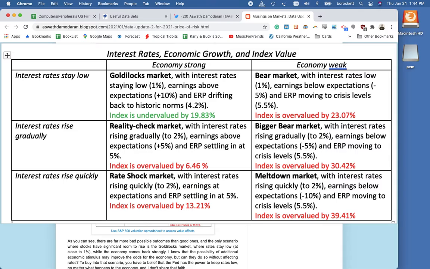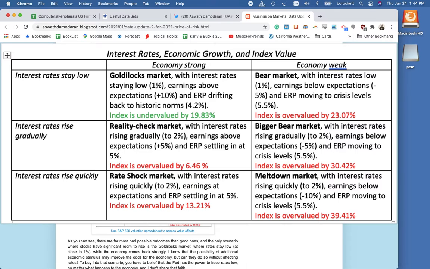So the ideal would be what Dr. D calls the Goldilocks market. And you can see that would be a situation where interest rates stay low, companies make money, and earnings per share start getting closer to a historical norm. And if this is the path the economy takes, we can see that the index will actually be undervalued. And then there's 6 other scenarios in this spreadsheet.